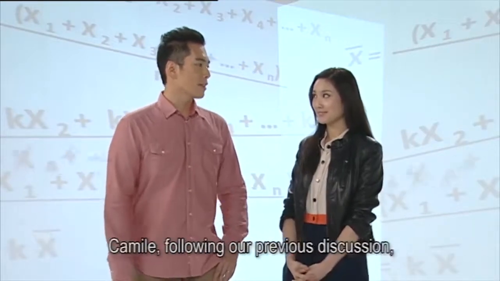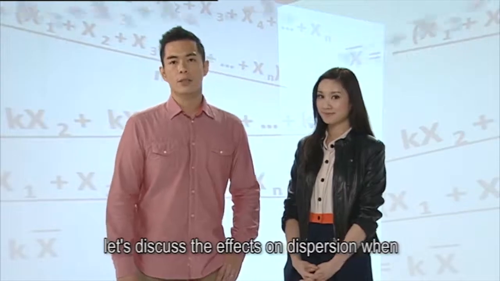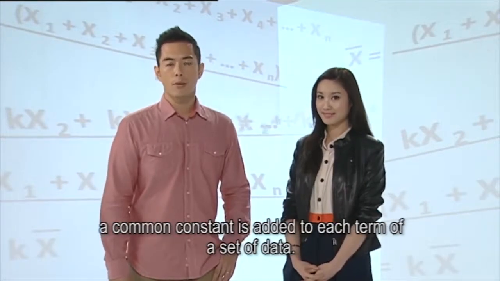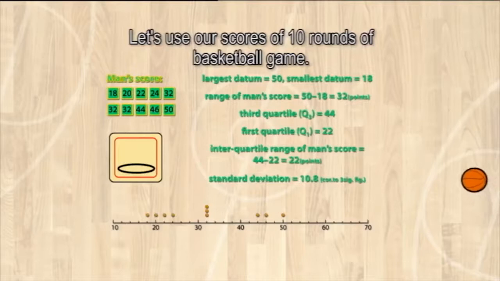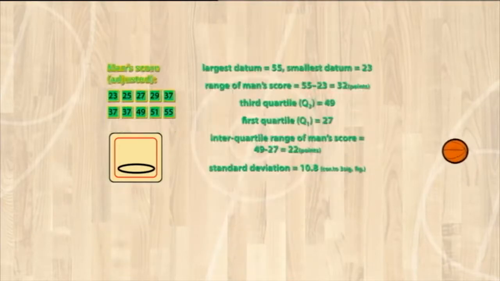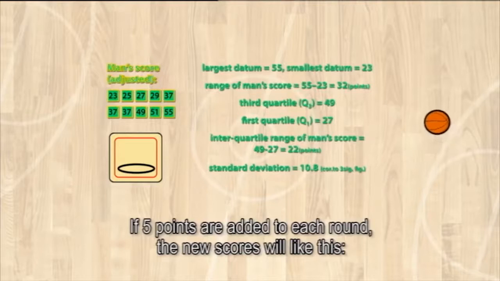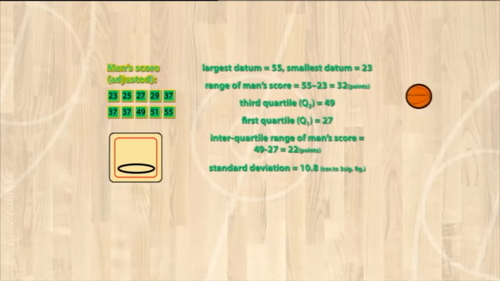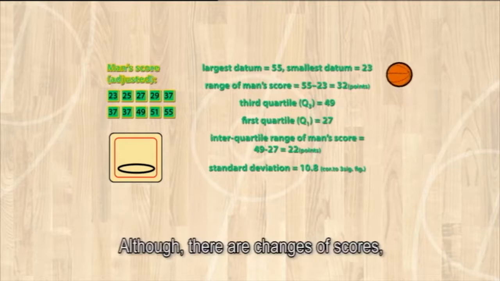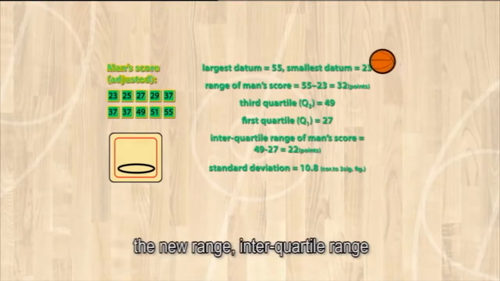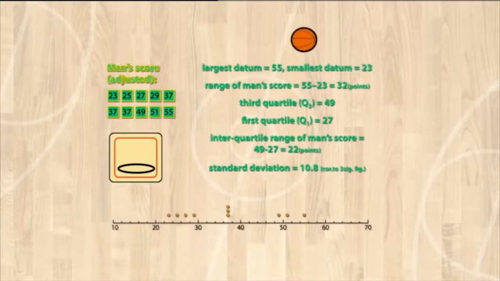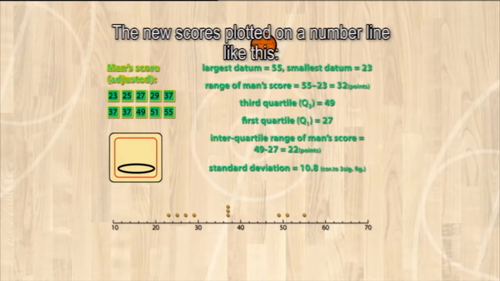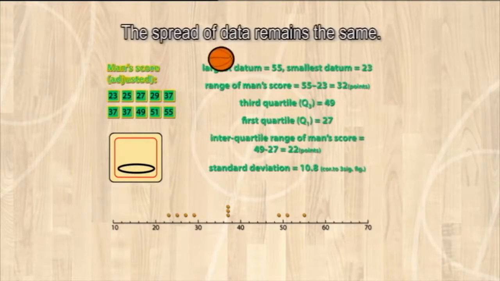Camille, following our previous discussion, let's discuss the effects on dispersion when a common constant is added to each term of a set of data. Let's use our scores of 10 rounds of basketball game. If 5 points are added to each round, the new score is like this. Although there are changes of scores, the new range, interquartile range, and standard deviation remain unchanged. The new scores plotted on a number line is like this. The spread of data remains the same.